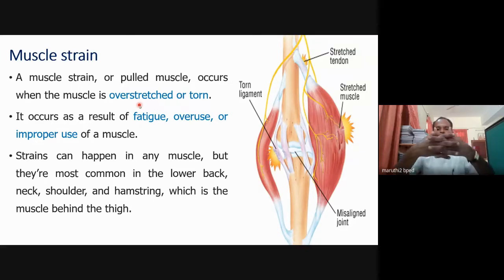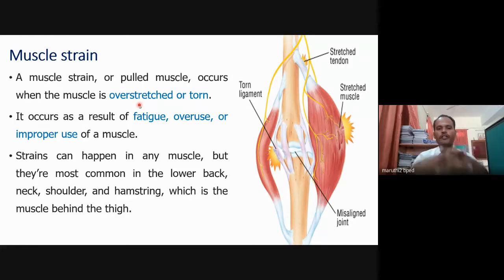For example, this is the movement of the muscle, contraction and relaxation, like clasping fingers and gliding them back and forth. This is muscle contraction. This is muscle relaxation. If you contract or stretch more, it will lead to muscle strain. Otherwise, if you relax more, that also leads to muscle strain.